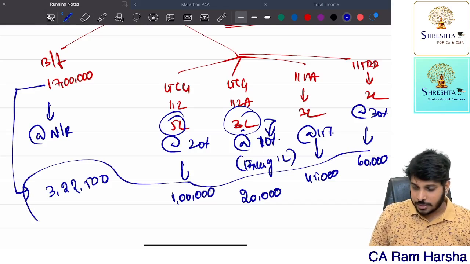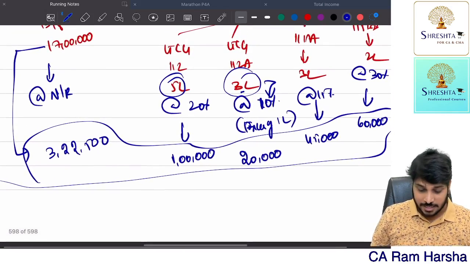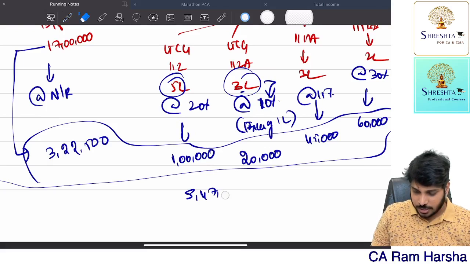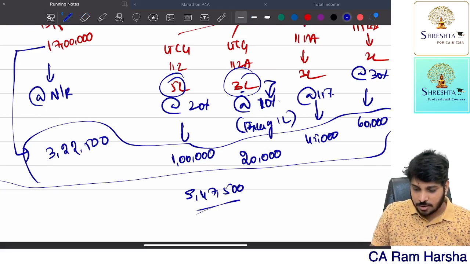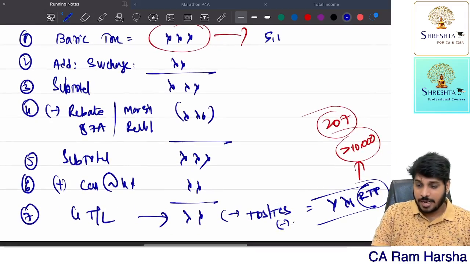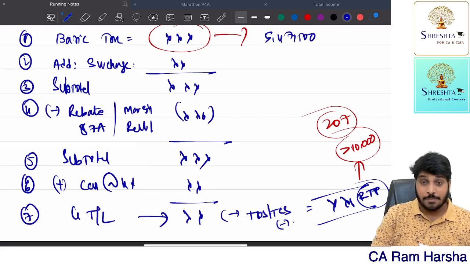Now you total this. I hope you understood how I'm calculating. So 3 lakh 22,500 plus 1 lakh plus 20,000 plus 45,000 plus 60,000 is equal to 5 lakh 47,500. Now let us substitute this in our basic tax. So 5 lakh 47,500, basic tax only we computed. Now add surcharge.